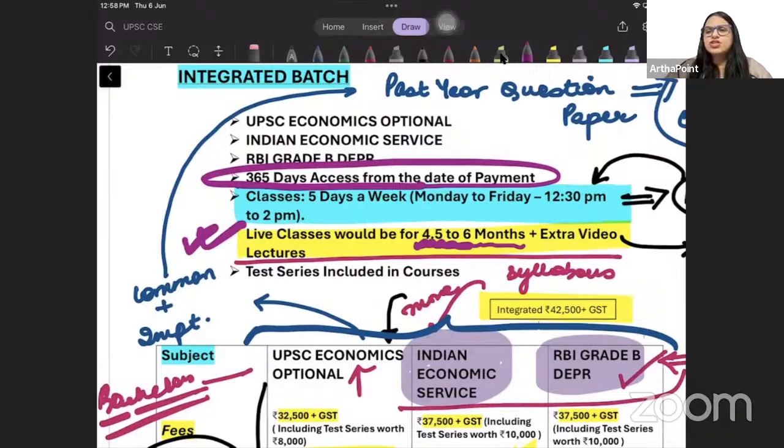ऐसा भी हो सकता है कि जब हम क्वेश्चंस डिस्कस कर रहे हैं, we deep dive, हम कोई और segment start करें, हम कुछ और डिस्कशन शुरू कर दें और उसमें बहुत टाइम चला जाए, so it takes more time to cover the course. And sometimes we may pick up some pace and we may cover the course a bit fast, right? So depending on the pace we pick up, 4.5 to 6 months.